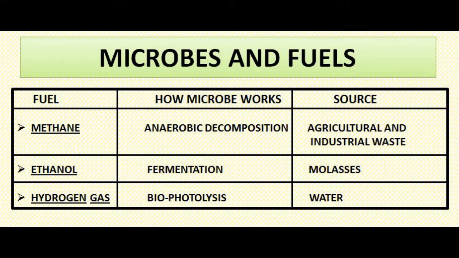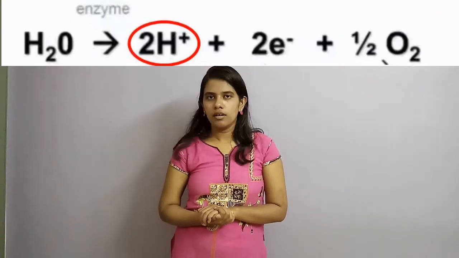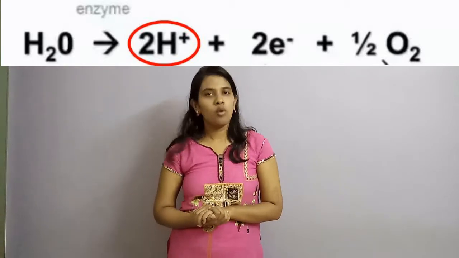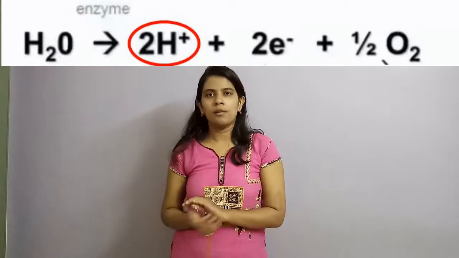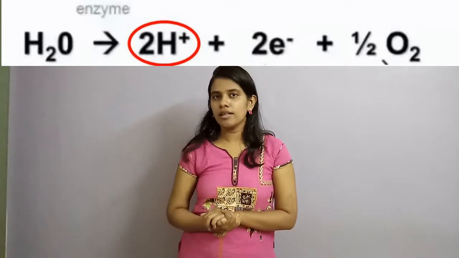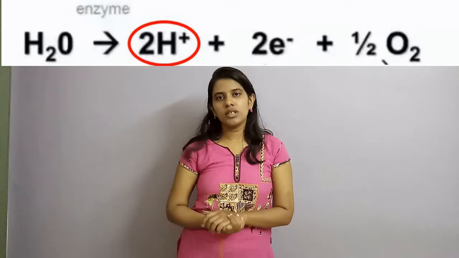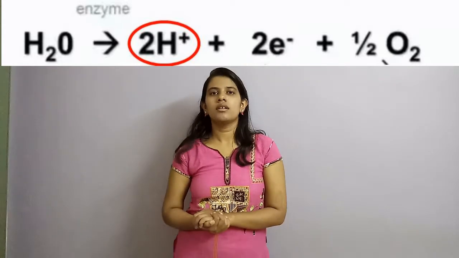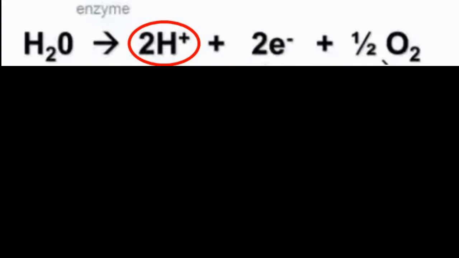And the third, the most important, is hydrogen gas. It is called the fuel of the future. That means we are not using this right now, but we will surely use this in the coming future. Hydrogen gas is produced by the process of biophotolysis of water. Check out the reaction. You can see that the water is getting converted into hydrogen and other compounds. But what we need here is only hydrogen. So we'll just take this hydrogen and use it as a fuel. So we are done with fuel production.